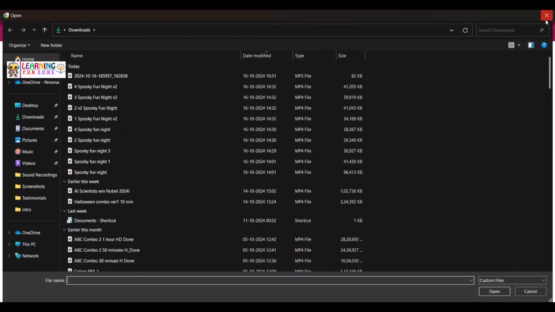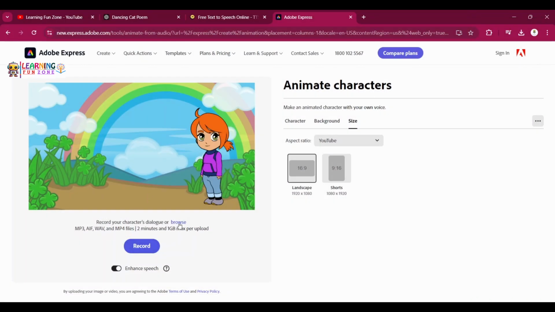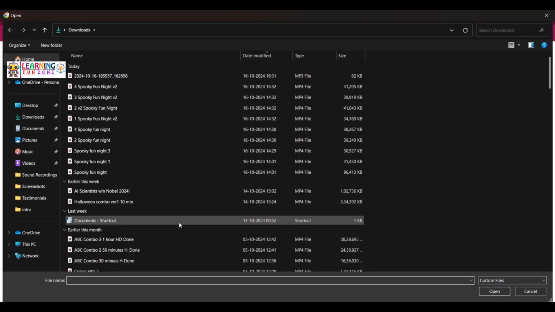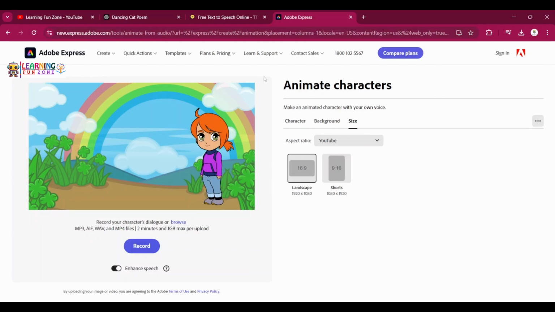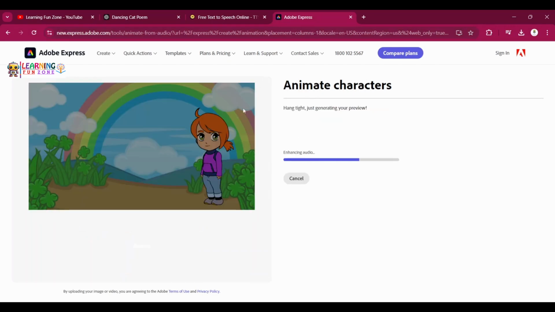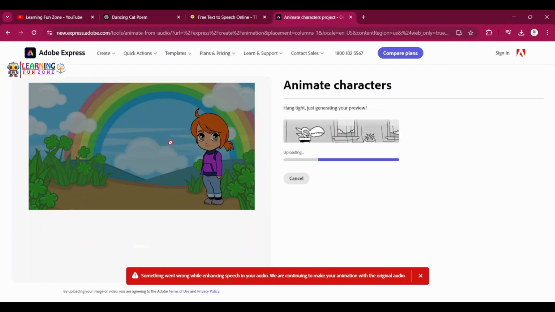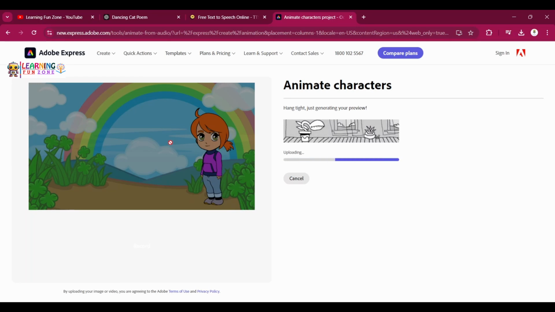So from here, you need to add the audio that we downloaded, right? So go to the browse button. So from here we can browse and then we can select this MP3 file. So this was the MP3 file that we downloaded. So we are going to upload that into Adobe Animaker. So isn't that easy? So we just have added the audio and let's see the magic.